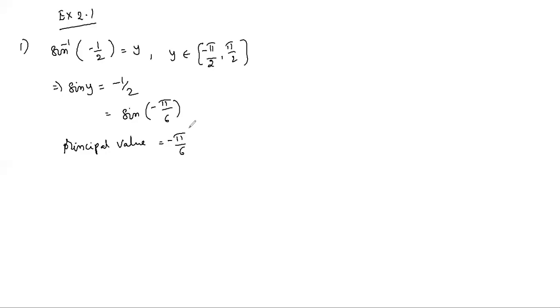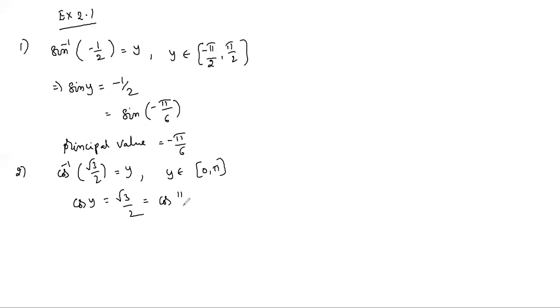Next one, cos inverse root 3 by 2. The cos inverse x range is closed 0 to pi. You have to write only one value between 0 to pi. A unique value you will get because it is a bijective function. So cos y equals root 3 by 2. Root 3 by 2 is positive, so you have to write only the first quadrant: cos pi by 6. So the principal value of y equals pi by 6. Only in this branch will we get pi by 6.